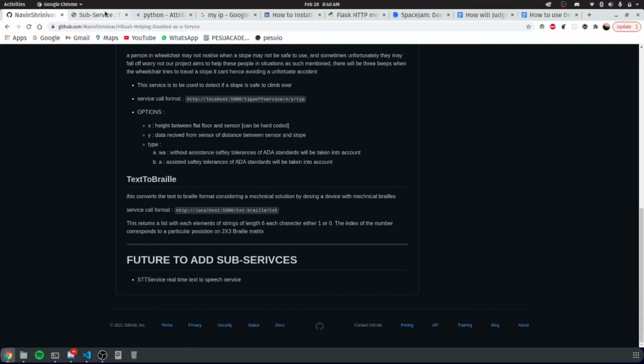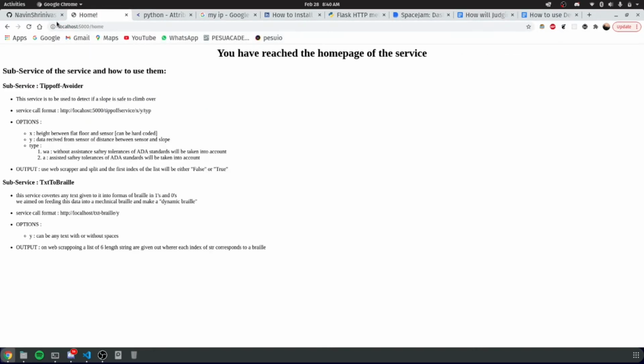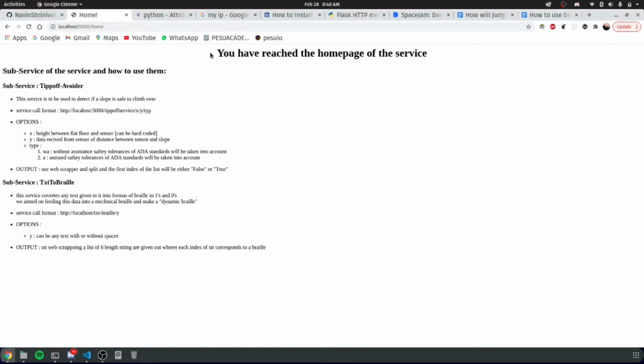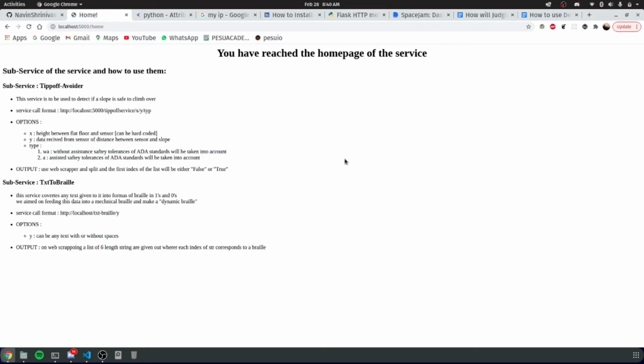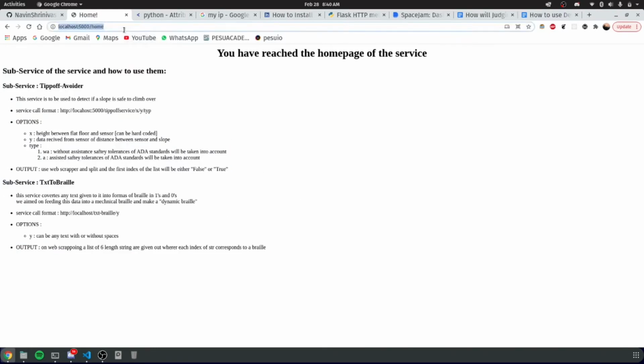Getting into using the service. Entering localhost port 5000 when the server is running, that is main.py is running, we'll be reaching the home page of the service, which contains a clean documentation for the service. Reading this, a person should be able to use our service.